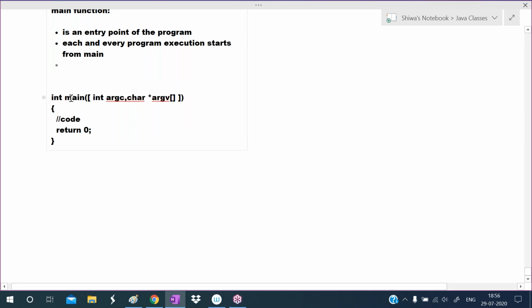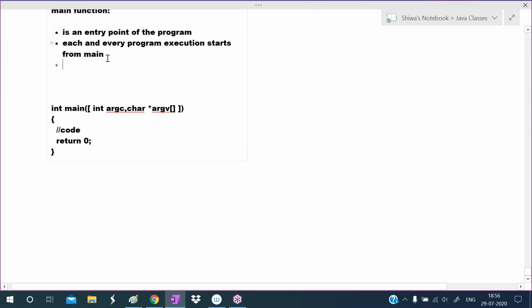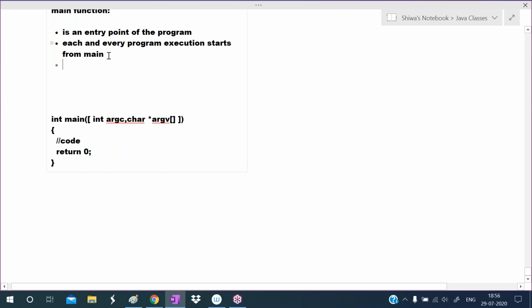So what is main? This main is a function. It is the entry point of the program, so program execution will be started from the main. In the main, we are defining our code. This main can return an integer value. It cannot return any other type of value. So the return type is what? Int. It can return integer value only.